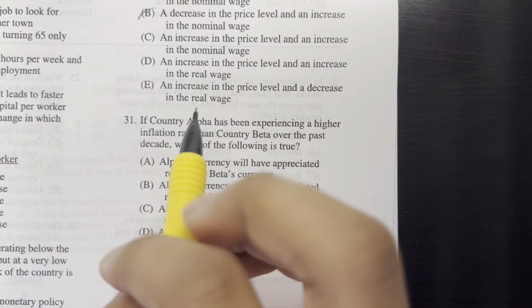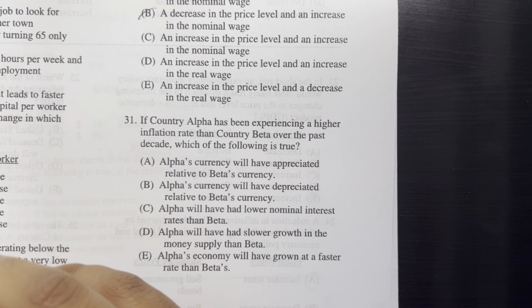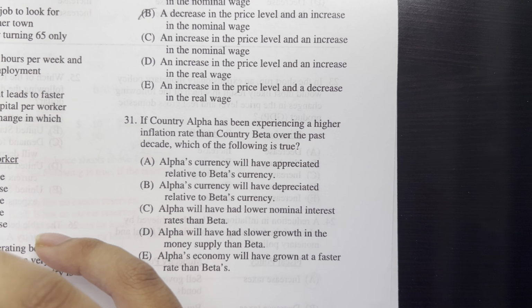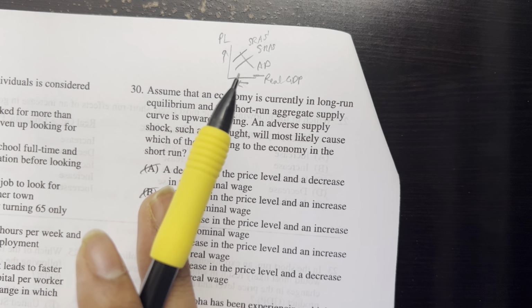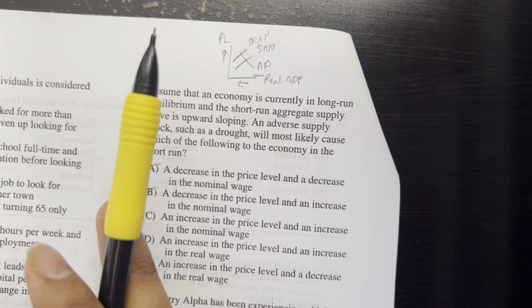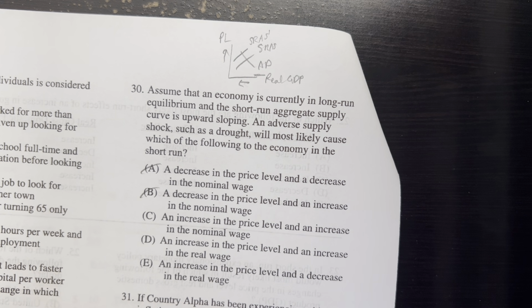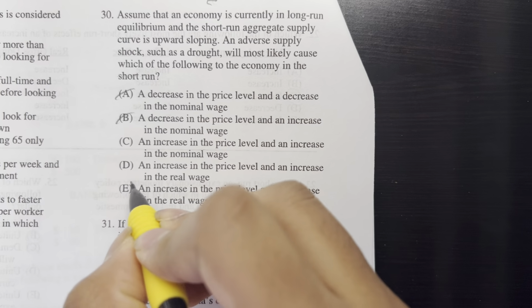We have to think about how it'll change the wage. I would say if there is an increase in prices, so if the supply is decreased, it's kind of seen as more expensive to make goods. So they're not gonna give that much money to workers anymore. So there's gonna be a decrease in the wage. So it should be E.